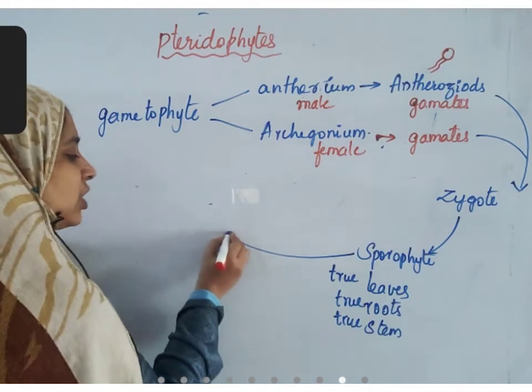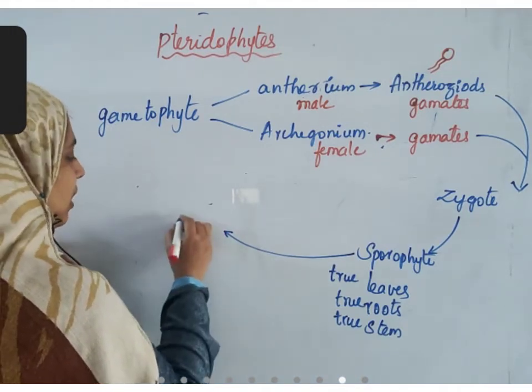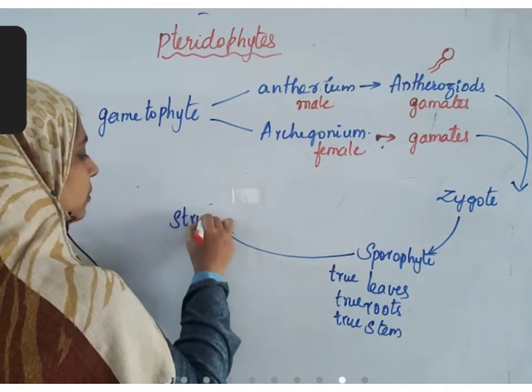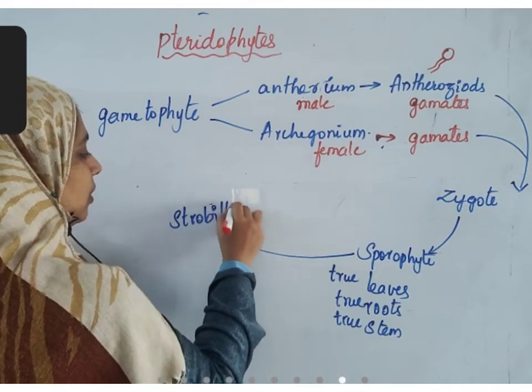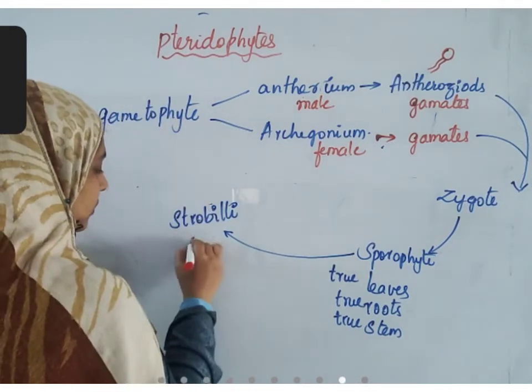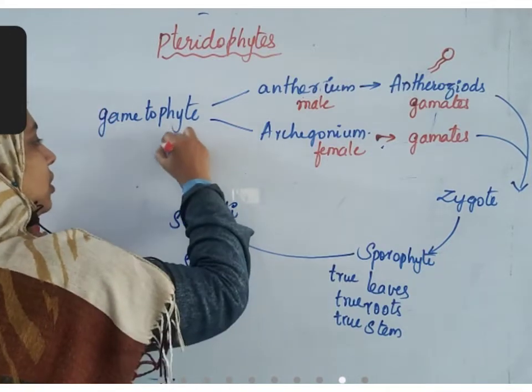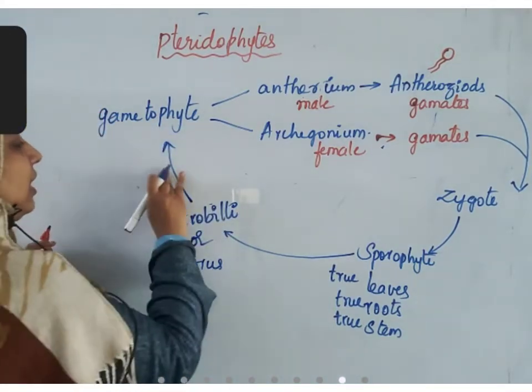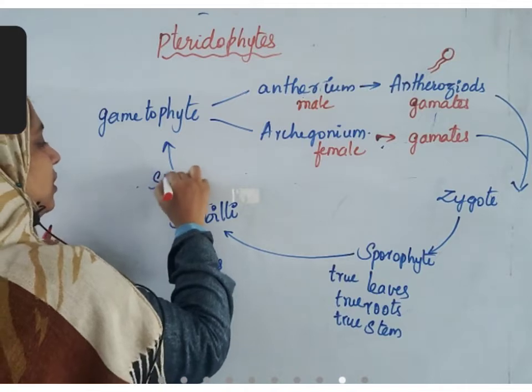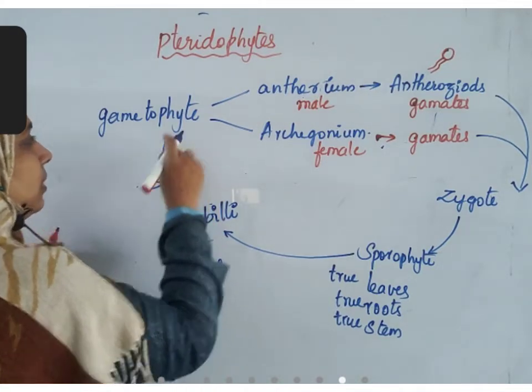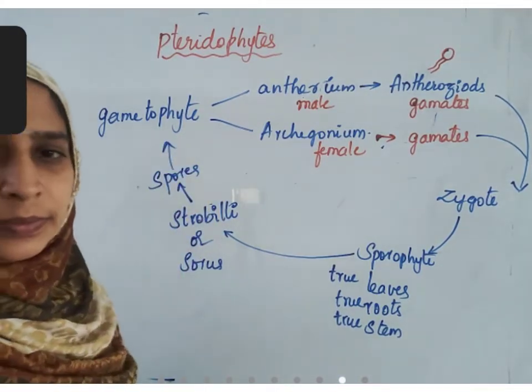This sporophyte stage produces strobili or sorus, which release spores. These spores develop to form gametophytes.